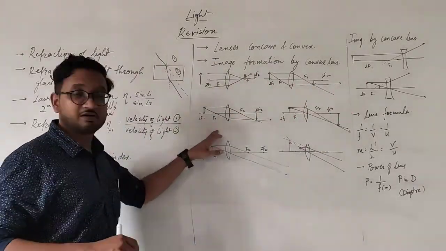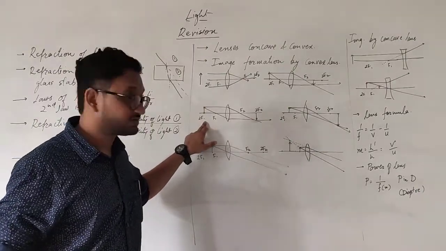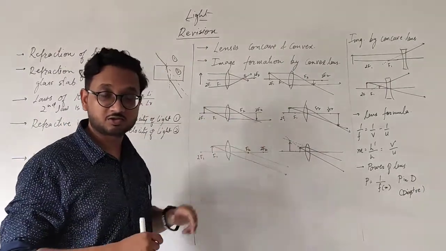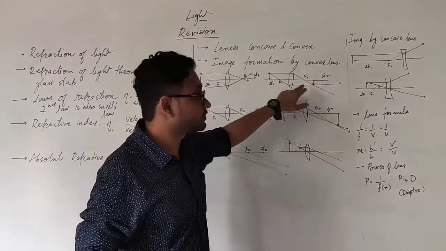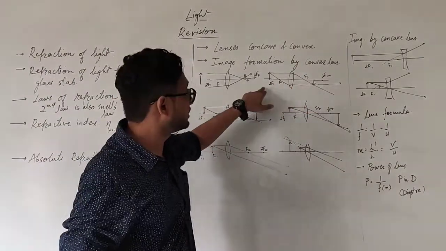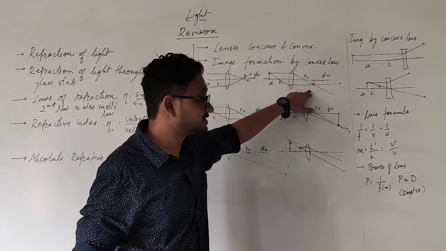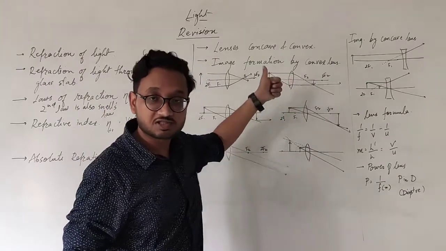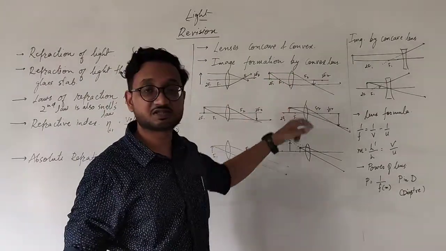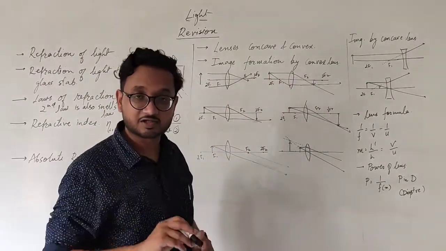Okay. In this case, the image is diminished. You can see that the image is smaller than the object. That is why it is a diminished image. Still larger than before, but smaller than the original object, and that is why the image is diminished, real and inverted.